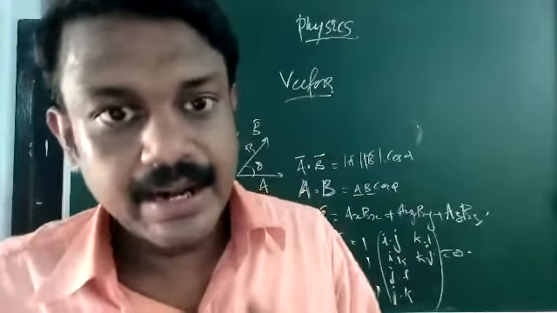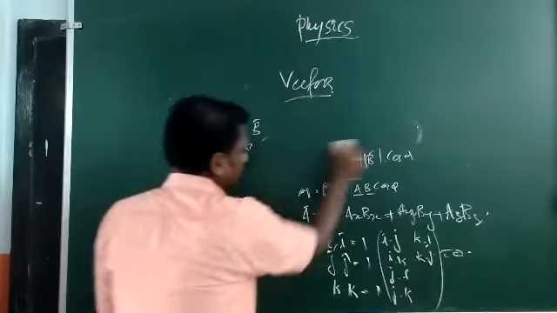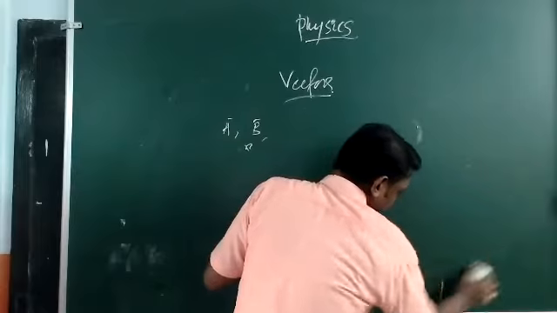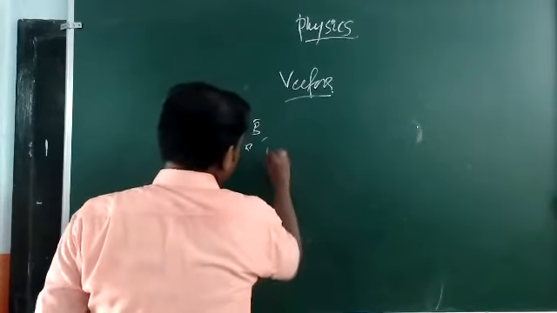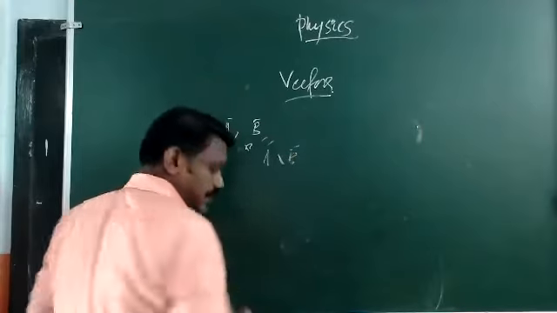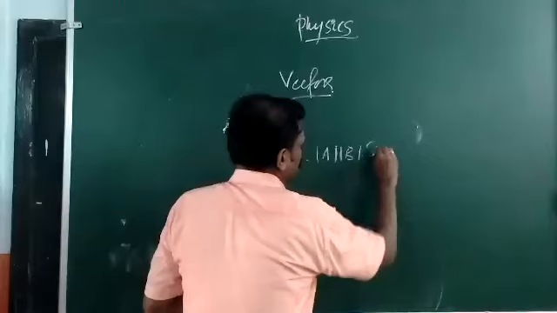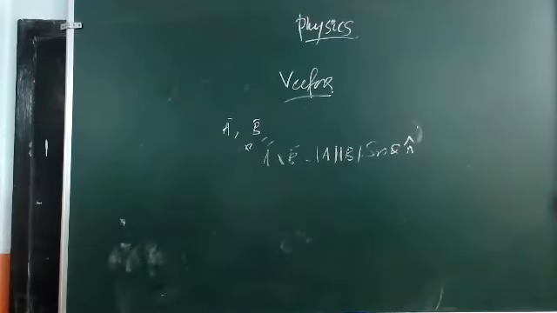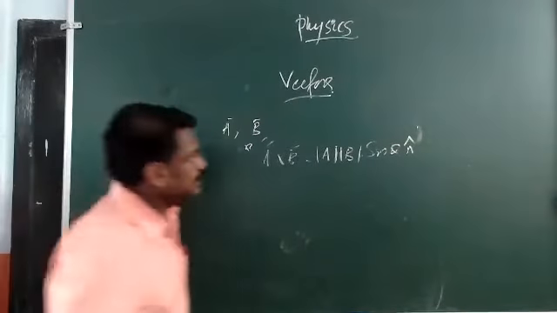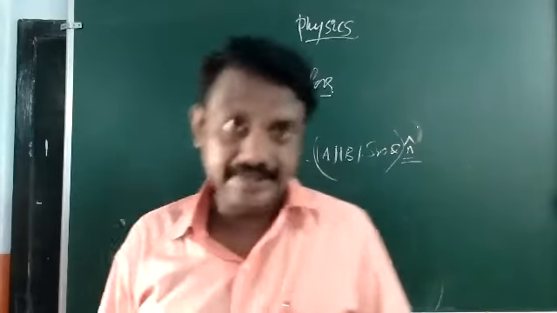So that is the dot product. And next is the cross product we have defined. A and B making an angle theta between them. So A cross B, vector A cross vector B, is defined as magnitude of A into magnitude of B into sin theta n cap, where AB sin theta is the magnitude and n cap represents its direction.